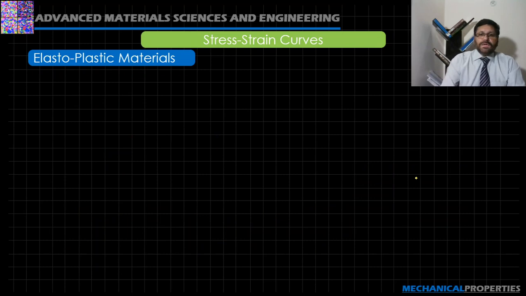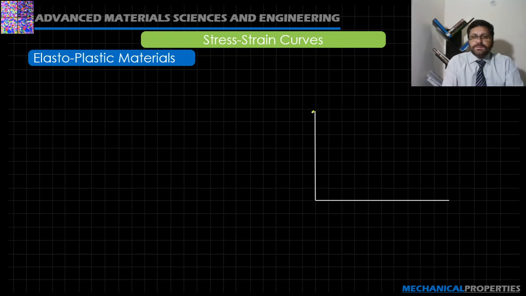Now the elastoplastic material. Let's say this is a stress strain diagram. Elastoplastic materials are those which offer resistance up to some point, and after that there is plastic behavior.